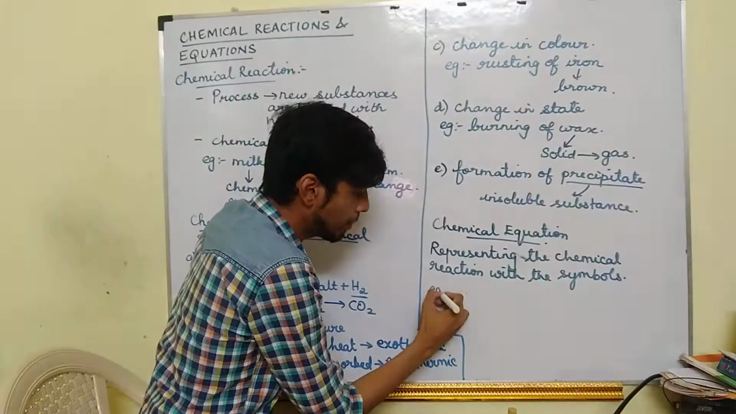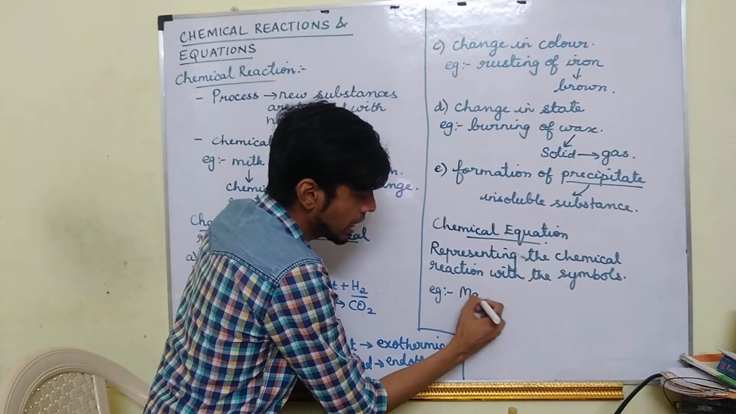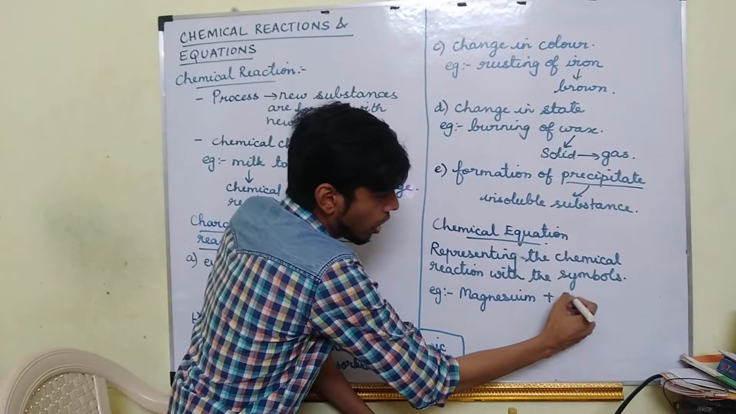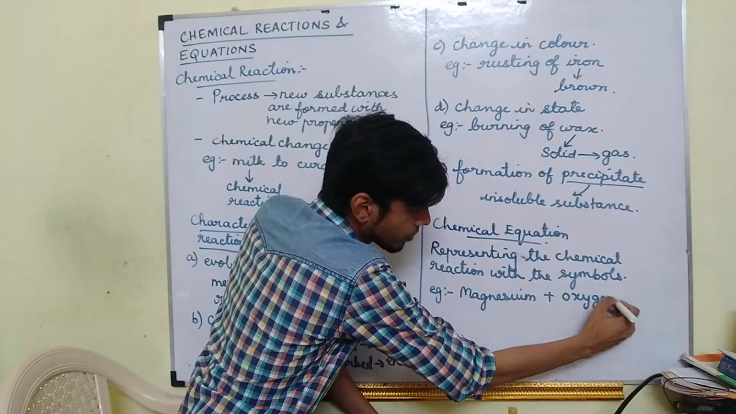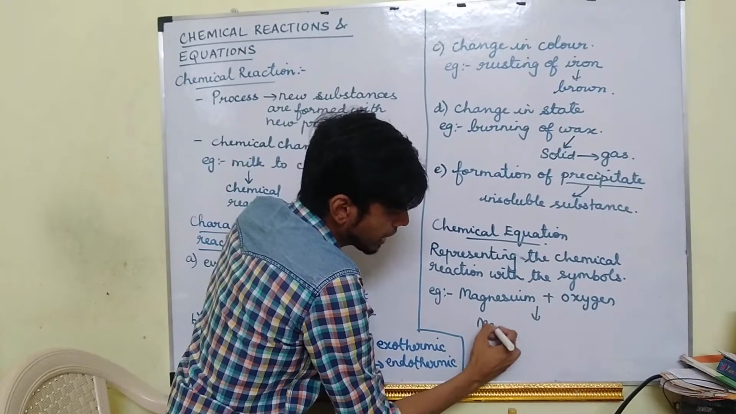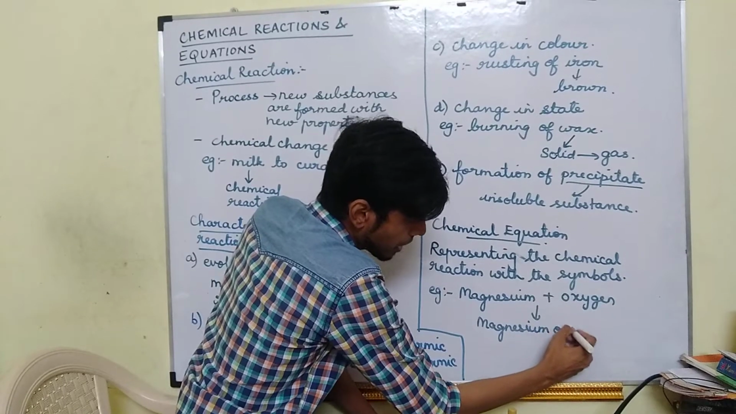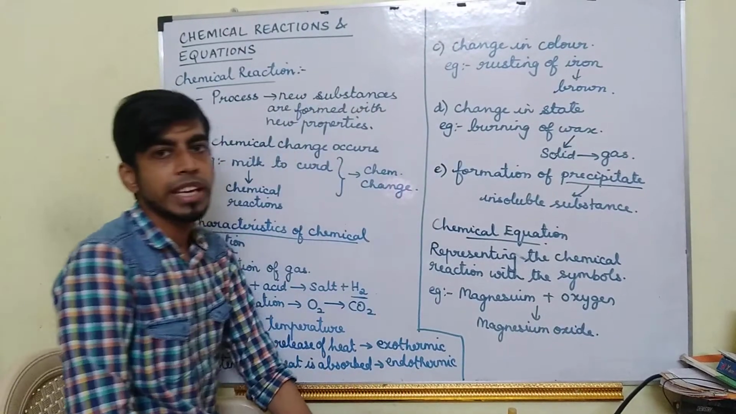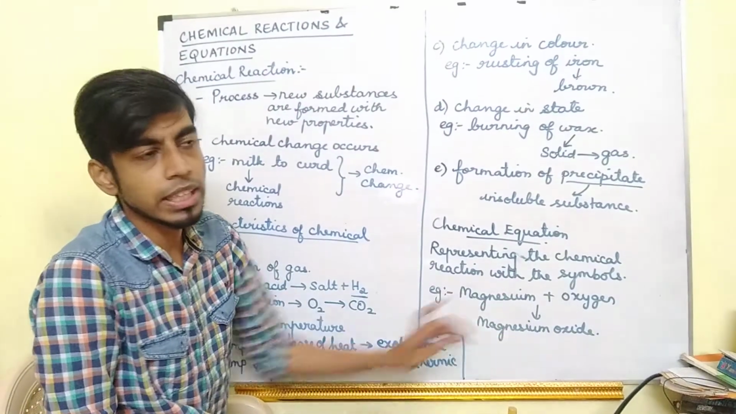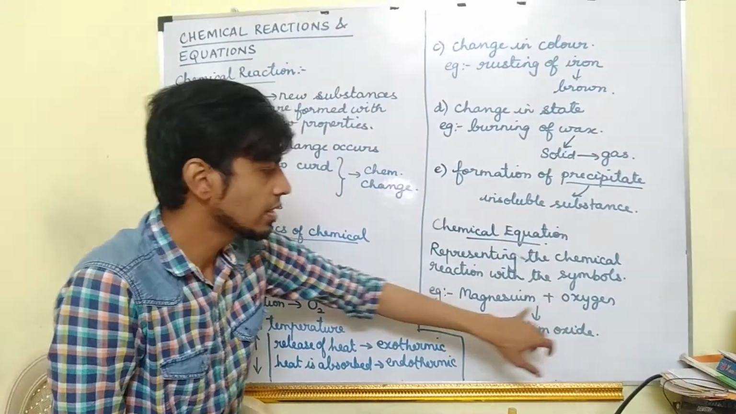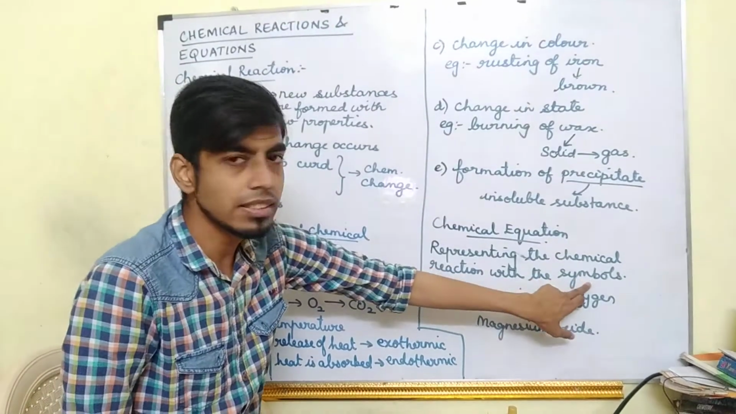For example, I am taking a chemical reaction. Magnesium plus oxygen gives magnesium oxide. This is one chemical reaction. This reaction, what I am going to do is, I am going to write with the help of the symbols.